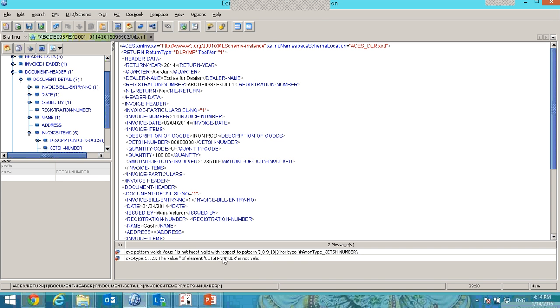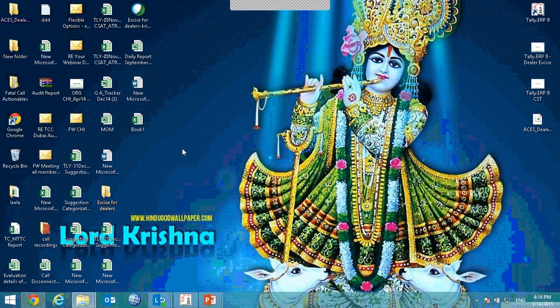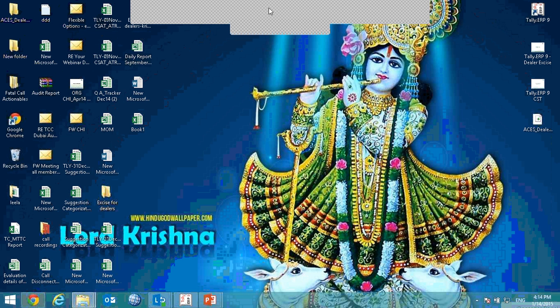So you can see here, I removed this 8-digit number from here. So it is telling me this is invalid, so I need to correct it. That line number will be displayed.